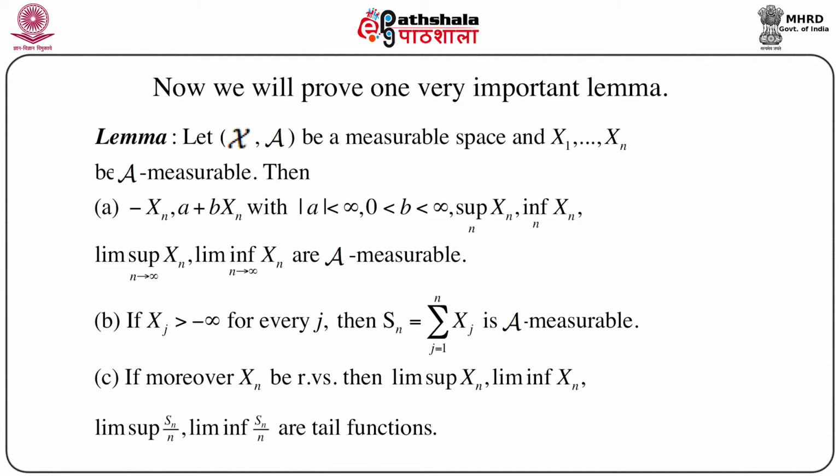Moreover, if xn are random variables, that means we consider a probability function defined on this measurable space, then with respect to that space we can define a random variable xn, or the sequence of random variables. Then lim sup of xn and lim inf of xn are also tail functions. In fact, lim sup of Sn by n and lim inf of Sn by n are also tail functions.